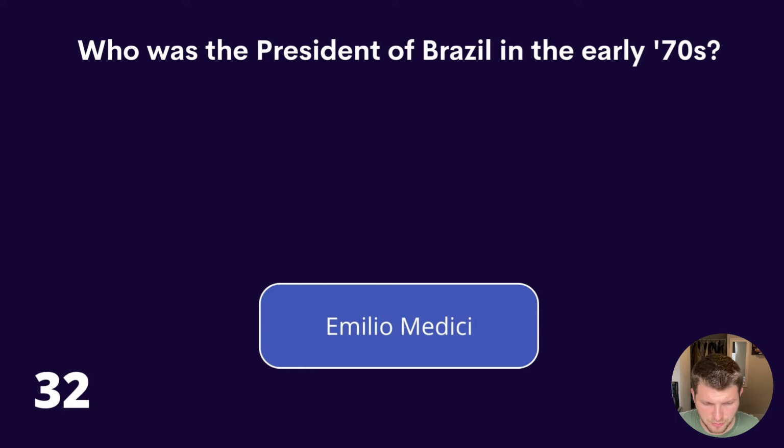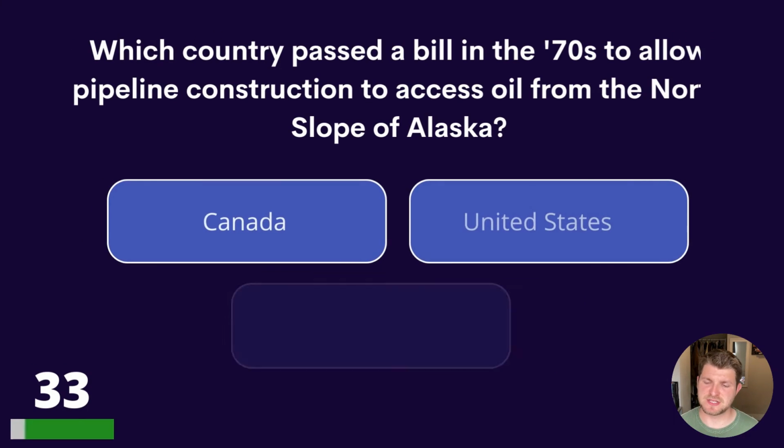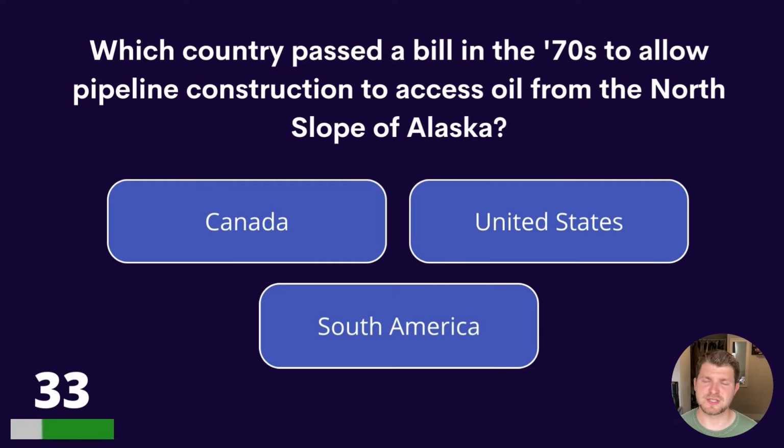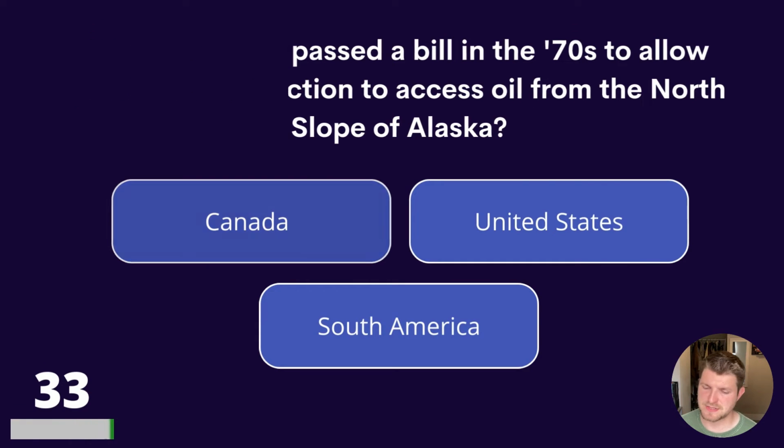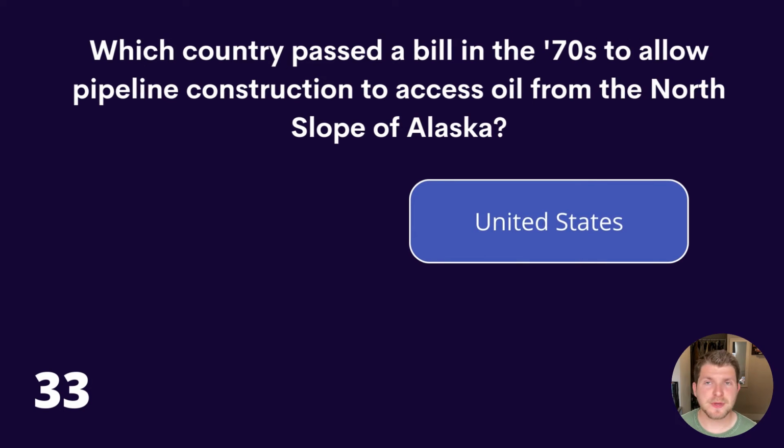Here is question 33. Which country passed a bill in the 70s to allow pipeline construction to access oil from the North Slope of Alaska? Canada, United States, or South America? And the answer is United States. Hope you're keeping up so far. We're on to question 34 now.